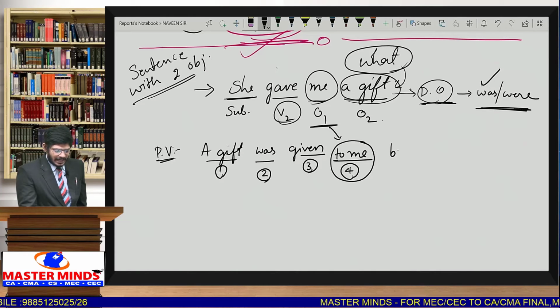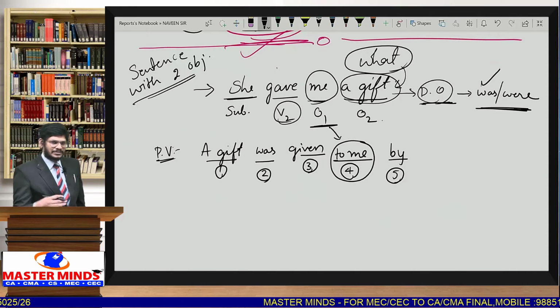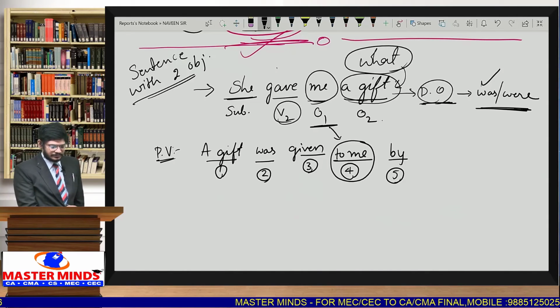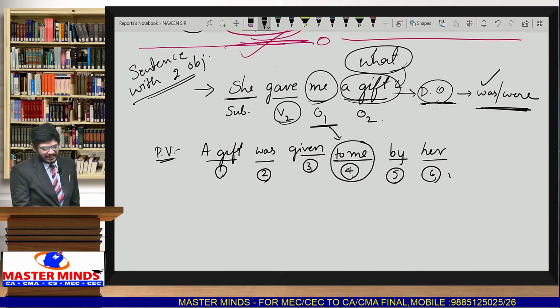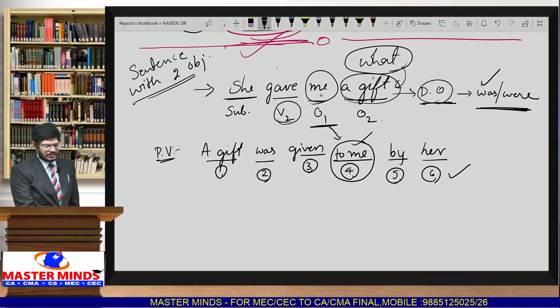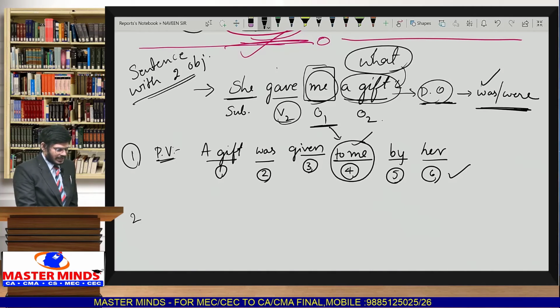Next, the fifth step. As we already know, previously the fourth step, now it is becoming the fifth step, meaning we are getting one more step here. She changes into her. So we got 6 steps here, and the additional step came because of this additional object. Sir, is this the only answer, sir? No, we have another answer also.